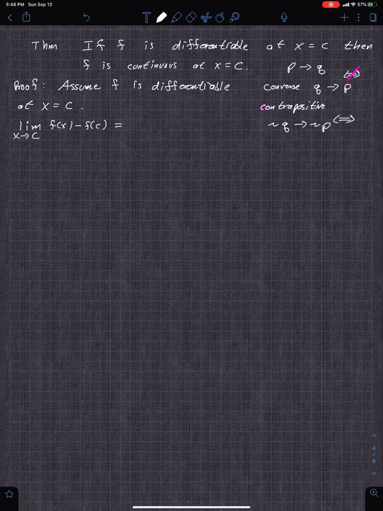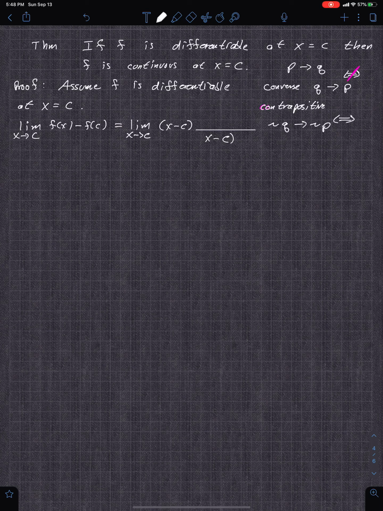Well, if we show that that is 0, we're done. That's exactly what we need for continuity, right? Differentiability implies continuity. So if we can show that this is equal to 0, then we're done. But we don't know that yet. That's what we're going to need to build. So what we're going to do is multiply by x minus c both in the numerator and the denominator.